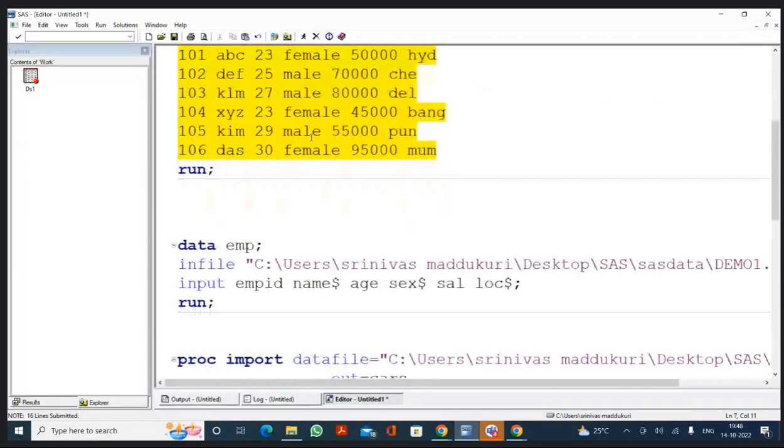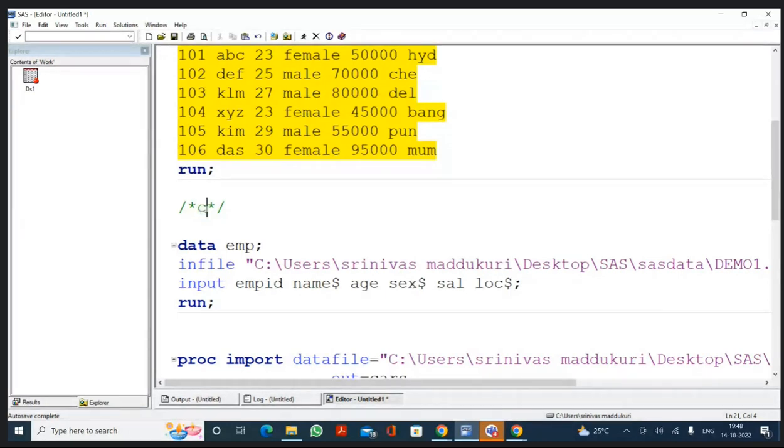Now we have a second method also. In the second method, you know what you should do? You should hold Control and click on the forward slash. If you click on Control plus forward slash, we get symbols like this: forward slash, asterisk, asterisk, forward slash. Now in between these two asterisks, you can write whatever comment you want.